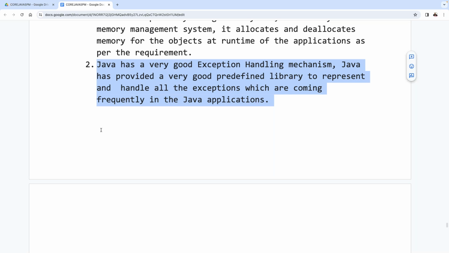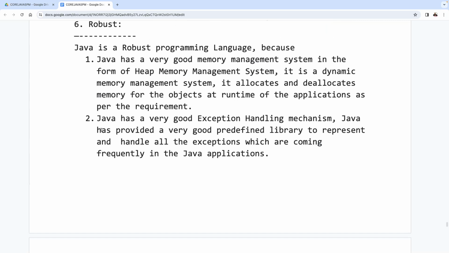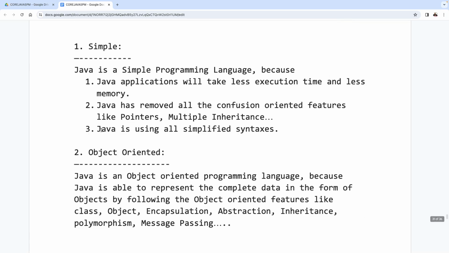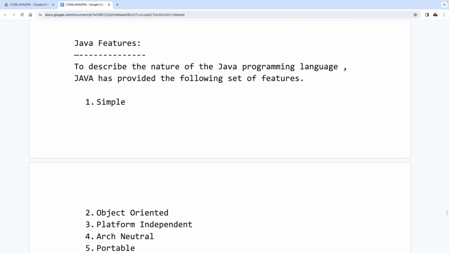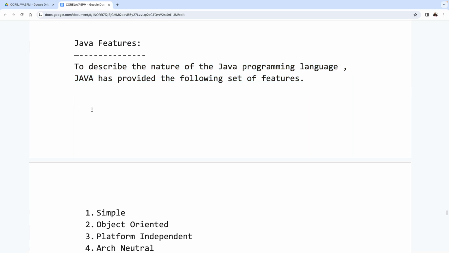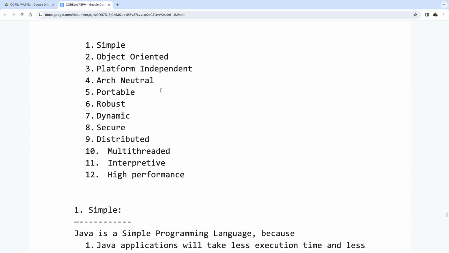So finally, what exactly are the points I'm discussing with you up to now? Today I just started what topic? Java features. Now tell me, what is the requirement of the Java features topic? To describe the nature of the Java programming language, Java has provided the following features. What are the various features provided by Java? Simple, object-oriented, platform-independent, architectural neutral, portable, robust, dynamic, secure, distributed, multi-threaded, interpretive, and high performance. These are the overall various features we have about Java.